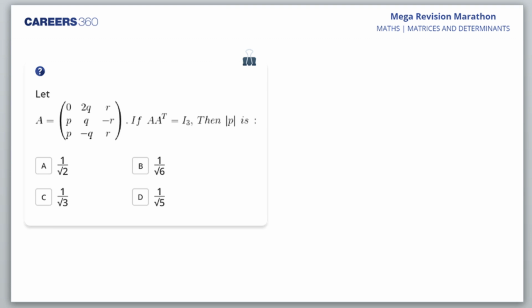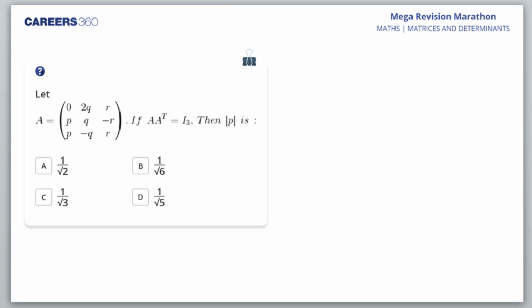Yes, students. What's that? A is given and A into A transpose is I3. Then mod of P is equal to, okay? Total, how many questions we'll solve? 2-3 questions more we'll solve. Okay, next question. 3-4 more questions. Now, after this question, we'll go on to the determinants. Okay, Ashachika?